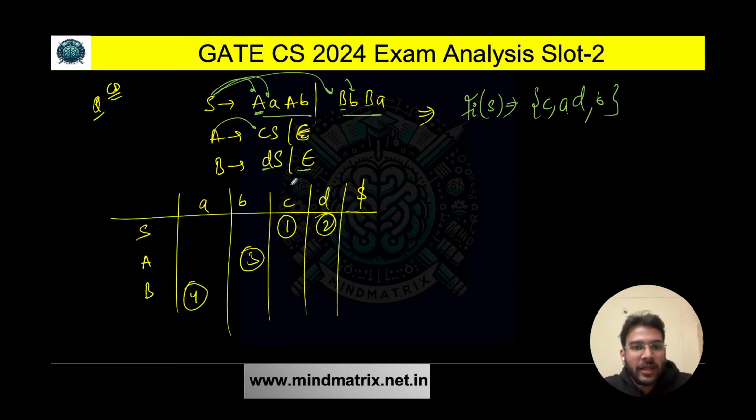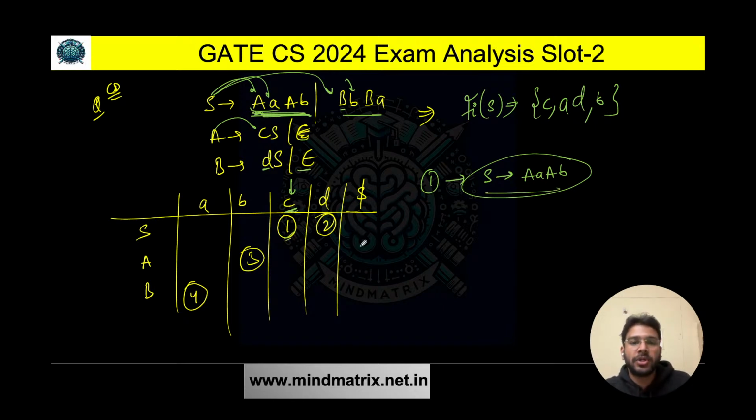Now in the column C, what do I need to fill? Due to which production am I getting C? Can I say due to the production S derives AB, I'm getting C here? So the first one represents this production. What about D? I'm getting D due to this production too, right? When I find the first of B, that was D. That is the reason why I'm getting B here. So in the column D, I'm going to substitute S derives BB.